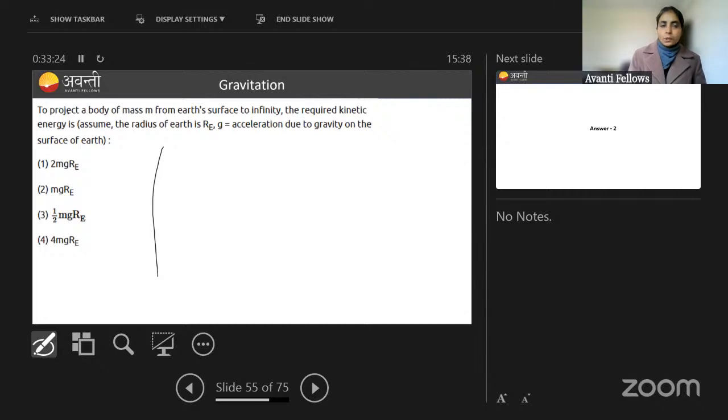The question is: to project a body of mass m from Earth's surface to infinity, the required kinetic energy is what? So this is basically a question from your, what is that called, I mean escape velocity. See, I haven't discussed escape velocity, I thought to discuss it through a question. So the question says suppose something is on the surface of the body, okay? Something is on the surface of the body and you have to escape it to infinity, okay? You have to take it to infinity.